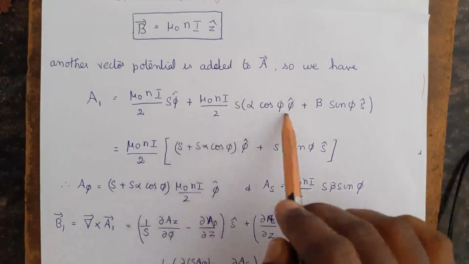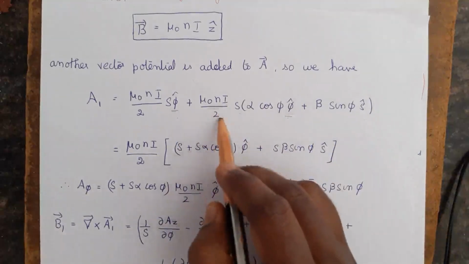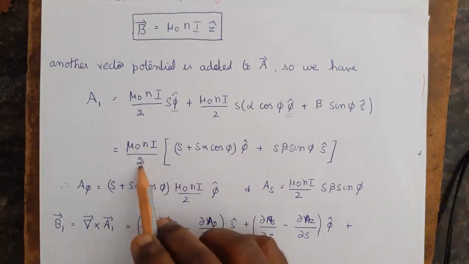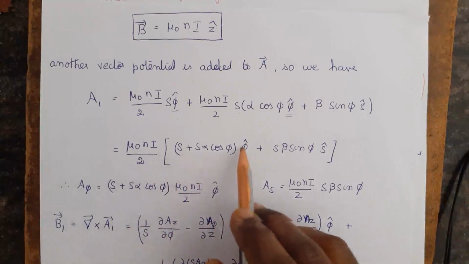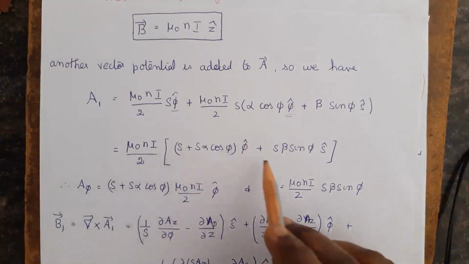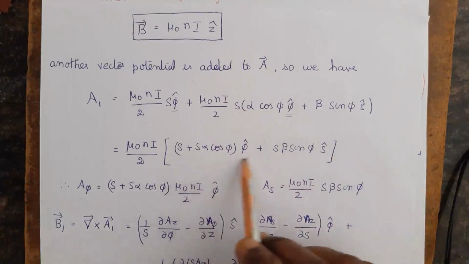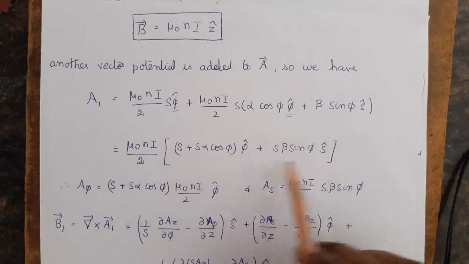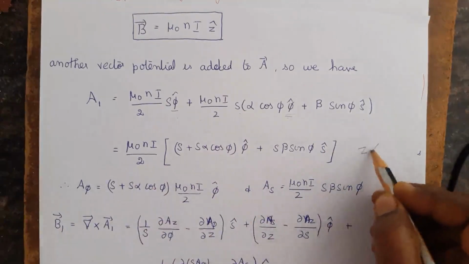So we can combine these two terms and take mu naught nI by 2 outside. We will get mu naught nI by 2 into (s plus s alpha cos psi) psi cap plus s beta sin psi s cap. Now this is the psi component of the vector potential and this is the s component. The newly added term doesn't have a z component.